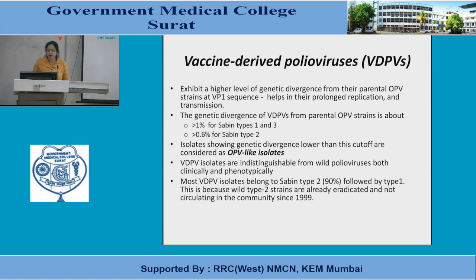Vaccine-derived poliovirus isolates are indistinguishable from the wild polioviruses both clinically and phenotypically. Most VDPV isolates belong to Sabin type 2, followed by type 1. This is because wild type 2 strains were already eradicated in 1999.